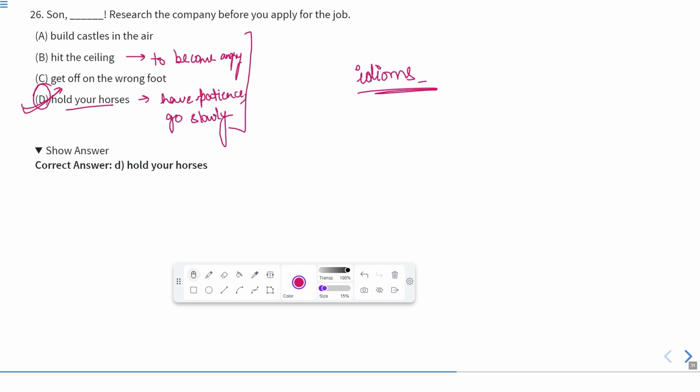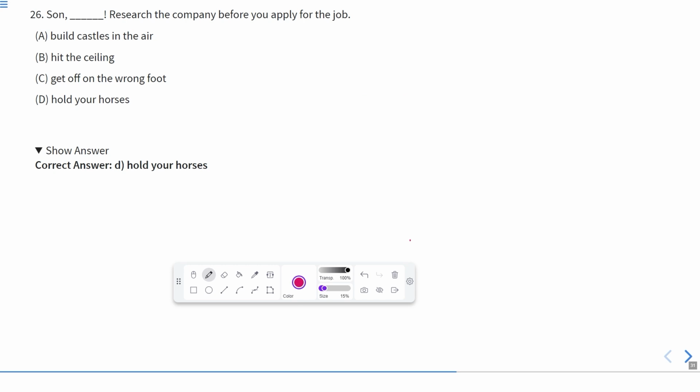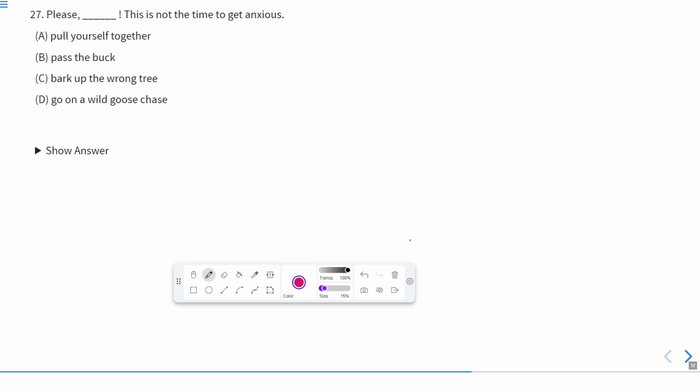Okay, now let us move to the next one. Next is: please dash. This is not the time to get anxious. So the options are pull yourself together. It means to control emotions. Pull yourself together means control emotions. And pass the buck. Bark up the wrong tree means to make a wrong choice.